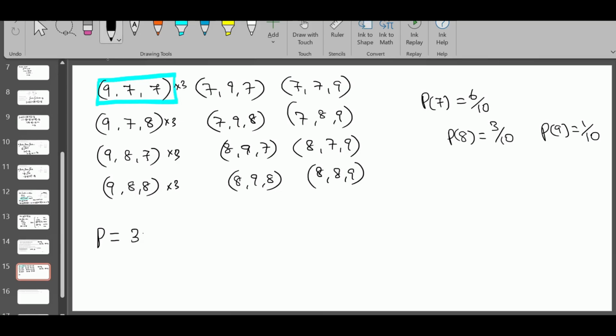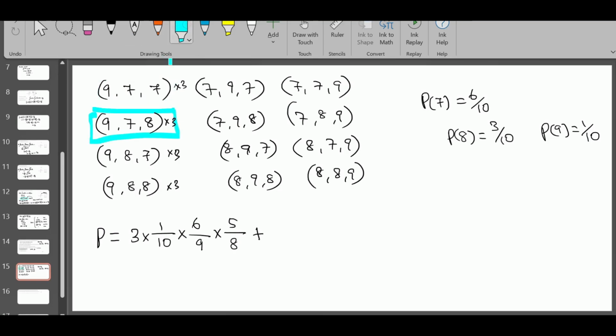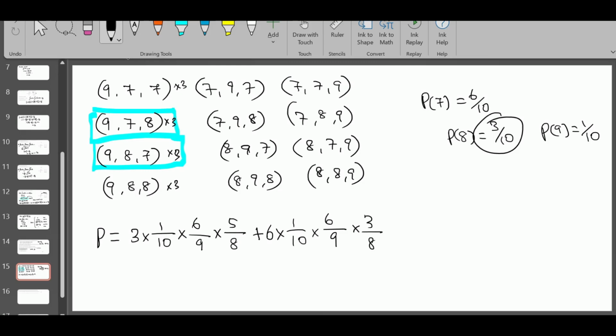So 3 times, by taking 9, the probability is 1 over 10. Taking 7, there are 6 counters. So 6 over, total count is 9 now. When you take the third one, it's going to be 5 over 8. Because you are taking 7 again. Plus this one now. These two are the same actually. So instead of writing it as 3 times, we can write it as 6 times. First we are taking 9. And we are taking 7 and we are taking 8. There are 3 counters with the number 8 on it. So 3 over 8 actually. Why 8? Because every time when we take 1, the count is down by 1.